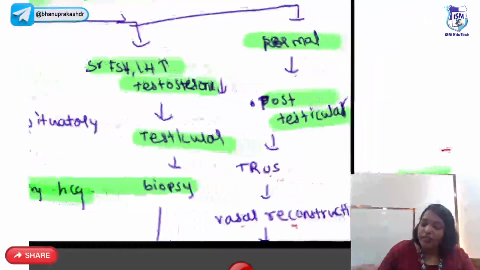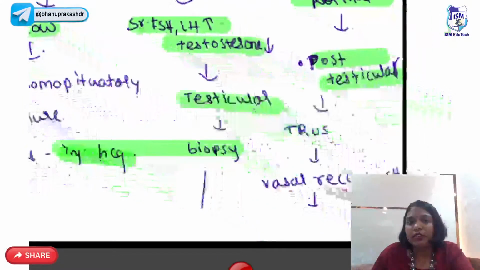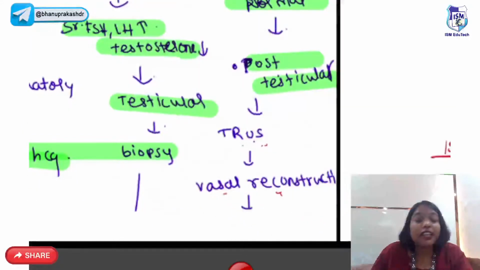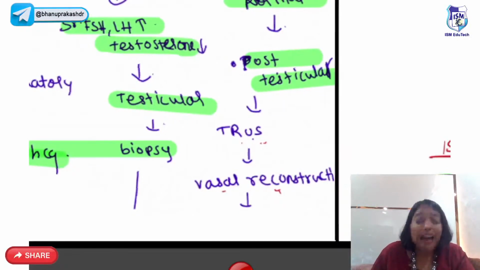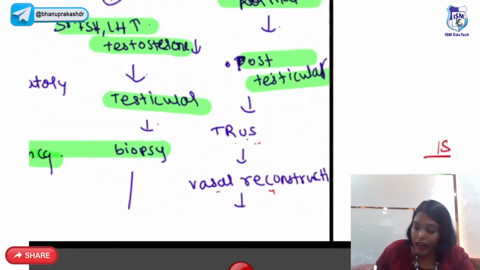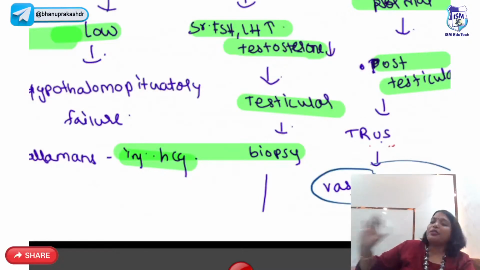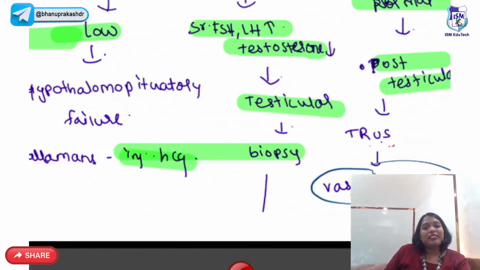Next, if FSH, LH and testosterone, everything is normal, then it is post-testicular. Then you do a transrectal ultrasound. And then you have to do the vasal reconstruction. If that fails, then extract the sperm and inject into the oocyte. Simple. Understood? You will get questions from here.